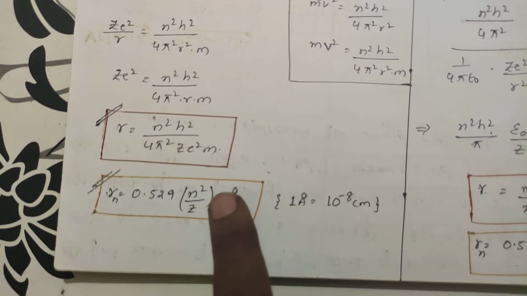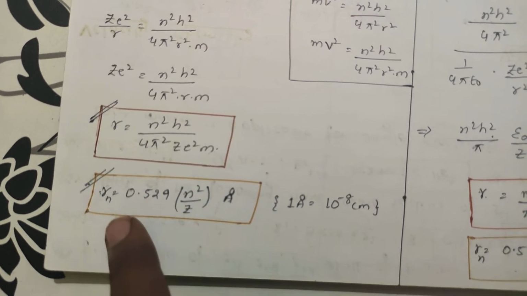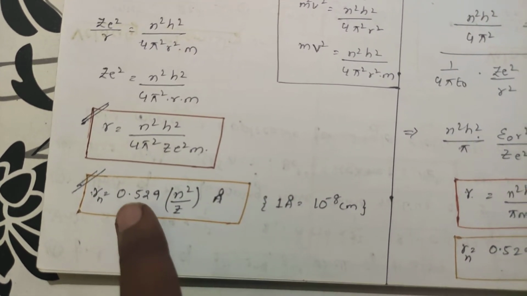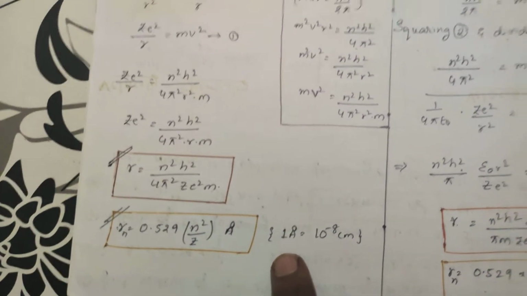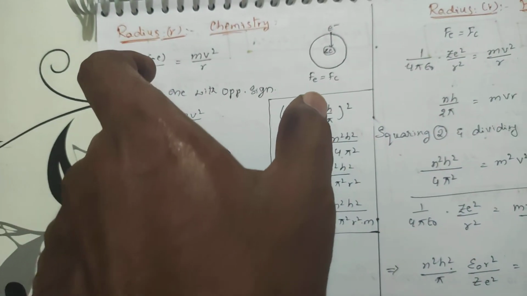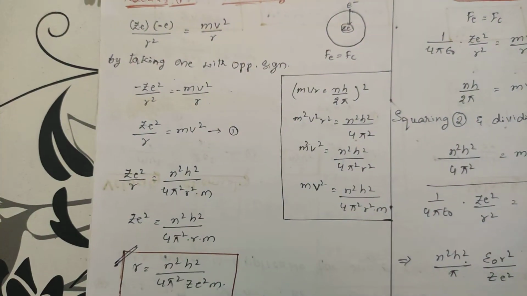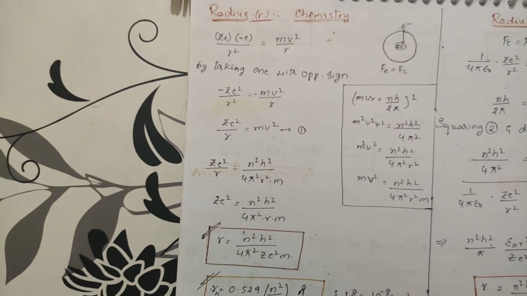The proportionality: r is proportional to n square by Z. The radius of the nth orbit will be equal to 0.529 n square by Z Armstrong. So in this way he has calculated. This is what we will be doing with respect to chemistry, finding out the radius of an orbit.